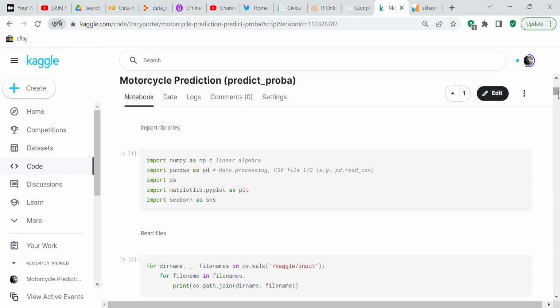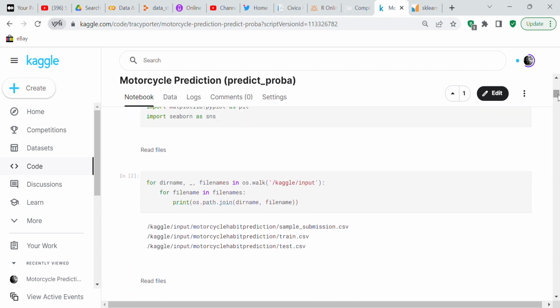Matplotlib.pyplot as PLT is a graphics library, and Seaborn as SNS is another graphics library that's written on top of Matplotlib.